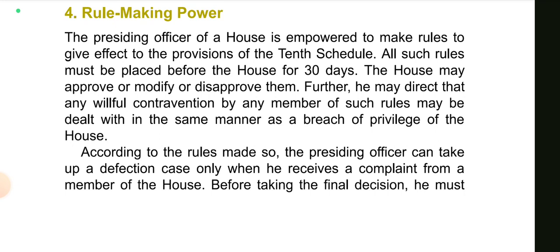Now, rule-making power. The presiding officer of a house is empowered to make rules to give effect to the provisions of the 10th Schedule. All such rules must be placed before the house for 30 days. The house may approve or modify or disapprove them. Further, he may direct that any willful contravention by any member of such rules may be dealt with in the same manner as a breach of privilege of the house.